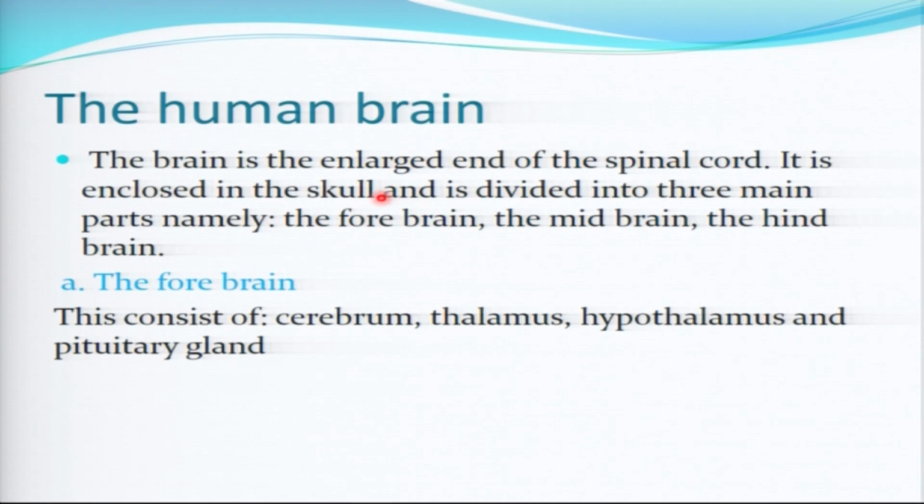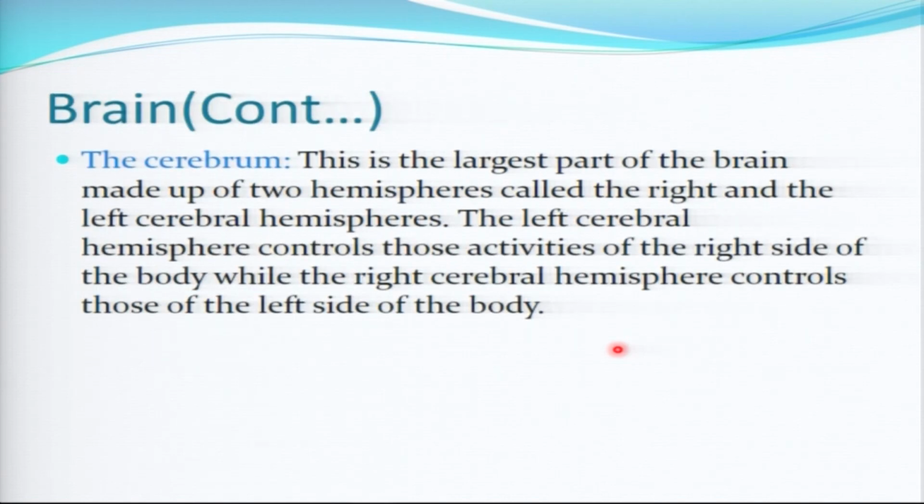So what is the forebrain? The forebrain consists of the following parts: the cerebrum, we shall see this, the thalamus, the hypothalamus, and the pituitary gland. Those are the parts that form the forebrain, which is a large part of the brain. Now, what is the cerebrum? The cerebrum is the largest part of the brain, and it is made of two hemispheres, the right and the left hemisphere, that divide the forebrain.